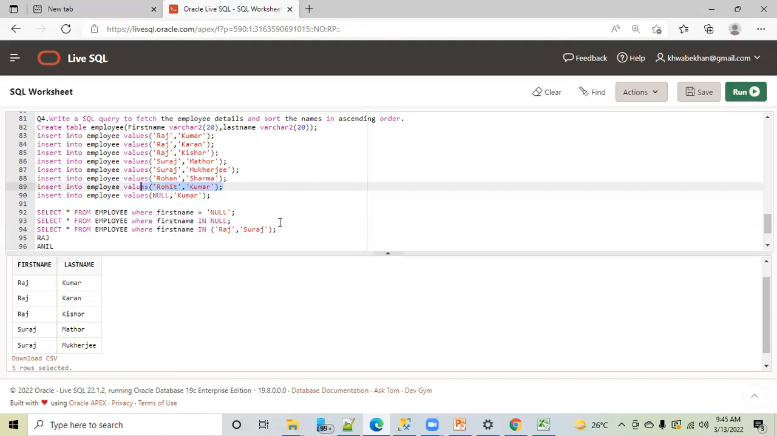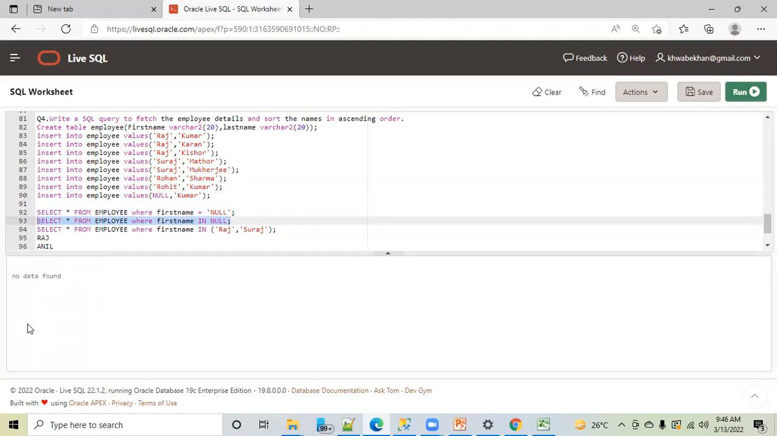Similarly, if you write in null, in this null you have a lot of options. Here you have a limited list; you are sure you have Raj and Suraj. If you use in null, this null is again a bucket of options. Again SQL will get confused about what all things you want, and again this will not give you the data. No data found.